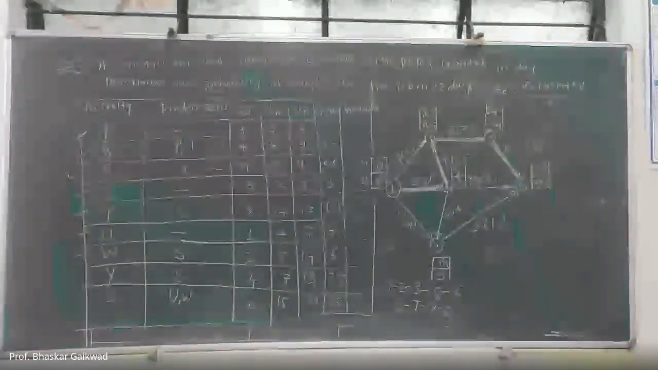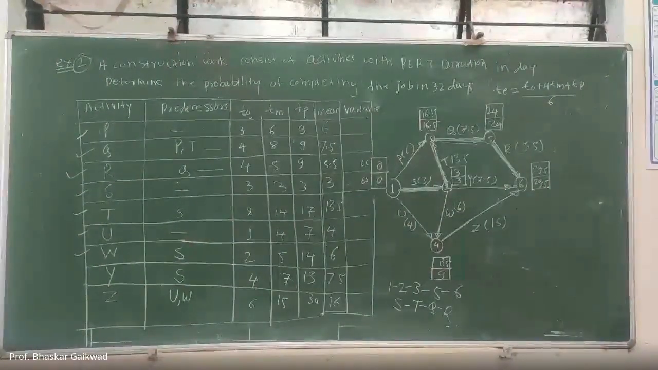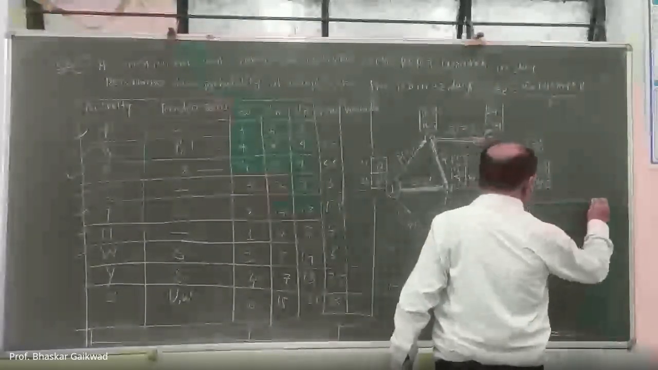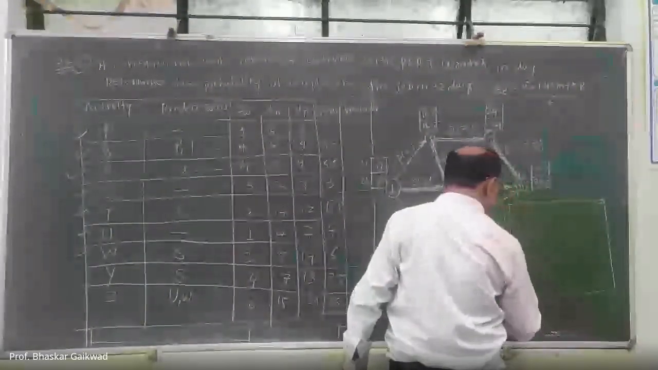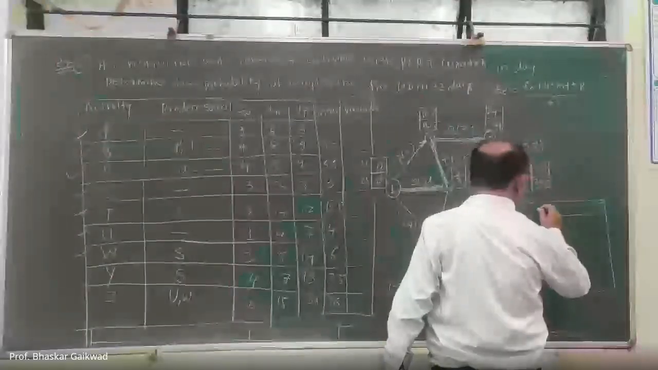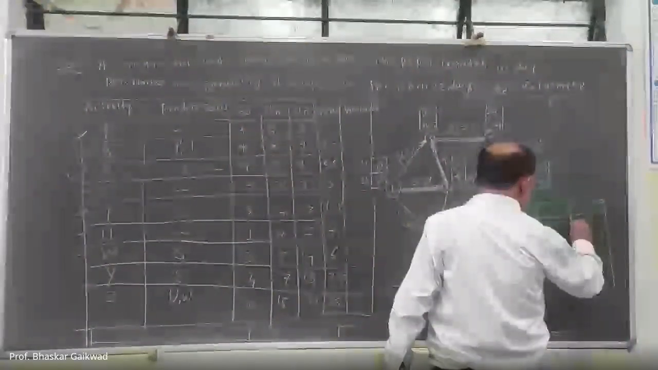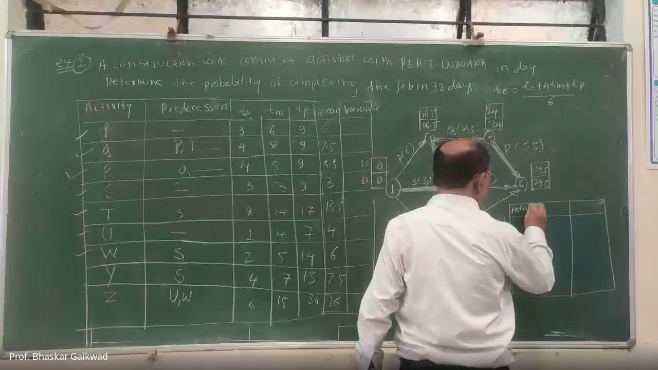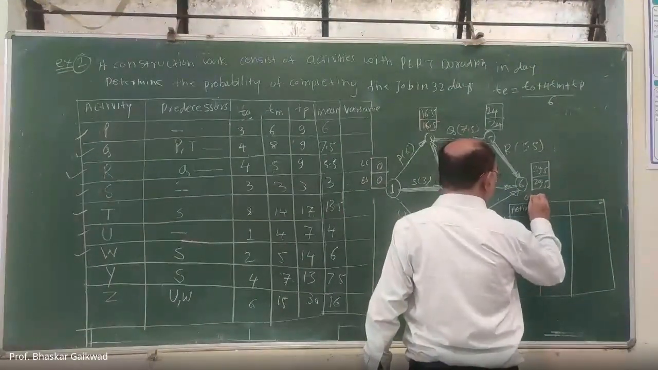So you can find out the critical path activities, their means and their variance. So here, the activities on the critical path, and their mean and variance.